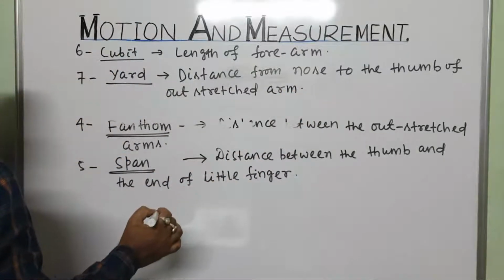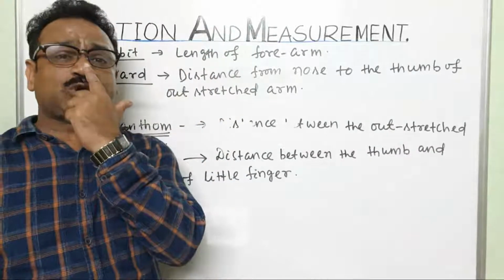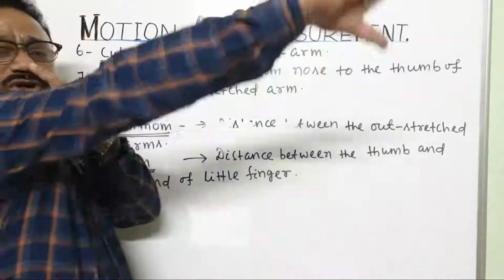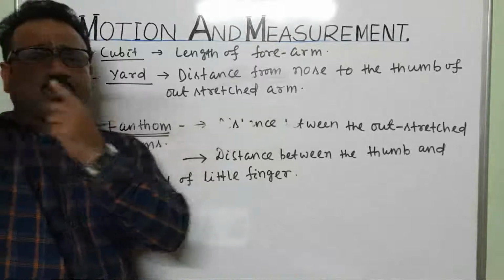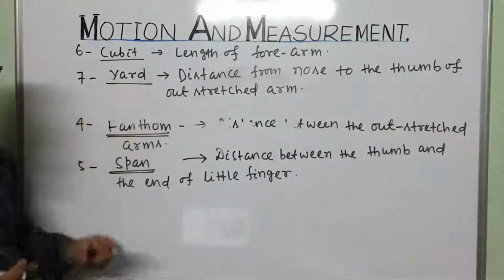Okay, outstretched arm. From the nose to this one. So this is called one yard.